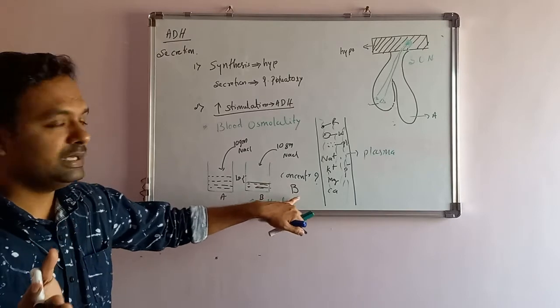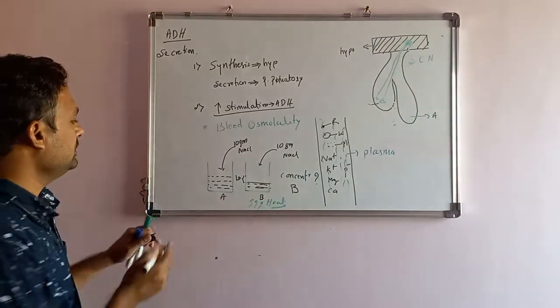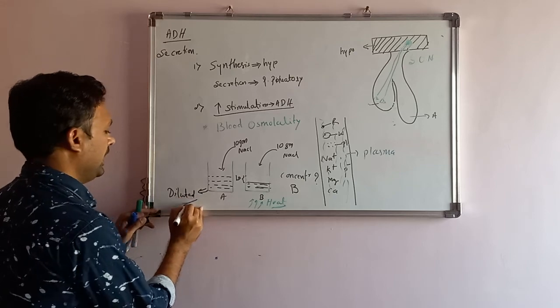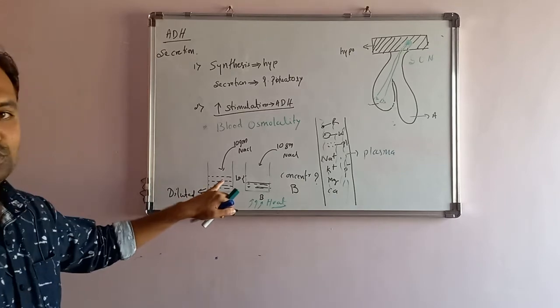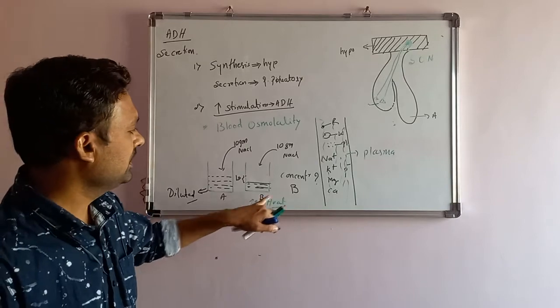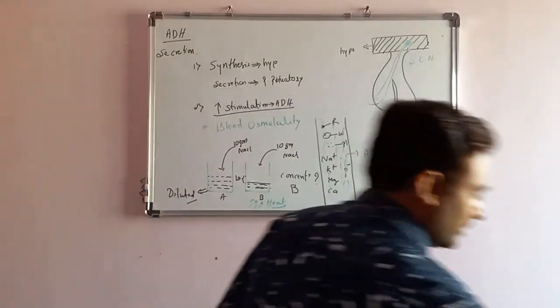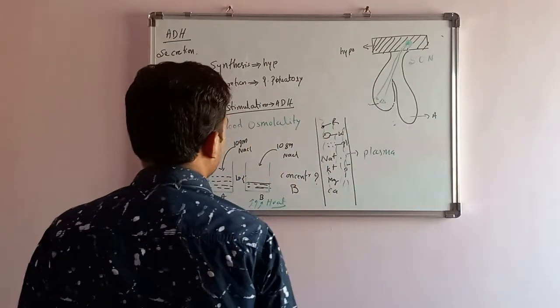This pot number B is concentrated and this is what? Diluted. Pot number A is diluted because there is no water loss here. Pot number B is concentrated because of water loss. Apply the same phenomenon over here.